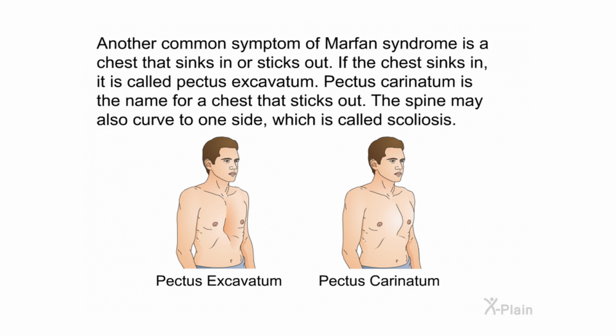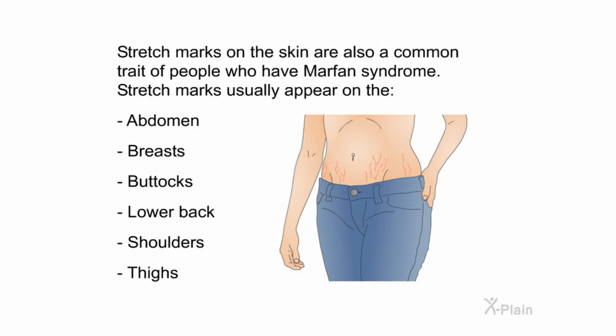Another common symptom of Marfan syndrome is a chest that sinks in or sticks out. If the chest sinks in, it is called pectus excavatum. Pectus carinatum is the name for a chest that sticks out. The spine may also curve to one side, which is called scoliosis. Stretch marks on the skin are also a common trait of people who have Marfan syndrome. Stretch marks usually appear on the abdomen, breasts, buttocks, lower back, shoulders, thighs.